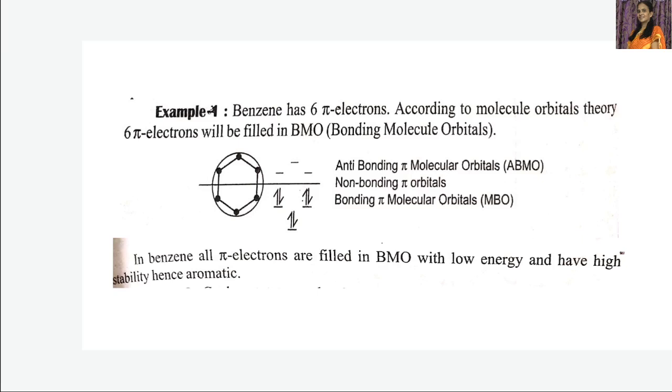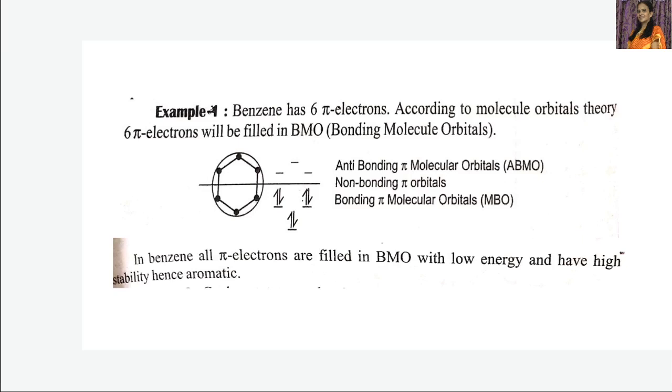energy profile. That is, bonding molecular orbitals will have lower energy than the non-bonding orbitals, and non-bonding molecular orbitals will have lesser energy when compared to anti-bonding molecular orbitals, ABMO, NBMO and BMO. So bonding molecular orbitals have lesser energy than non-bonding, which have lesser energy than anti-bonding molecular orbitals. So this is the increasing order of the energy from here to here.